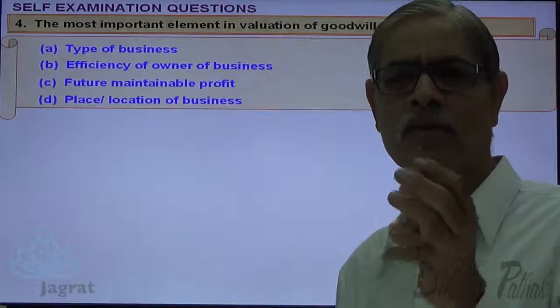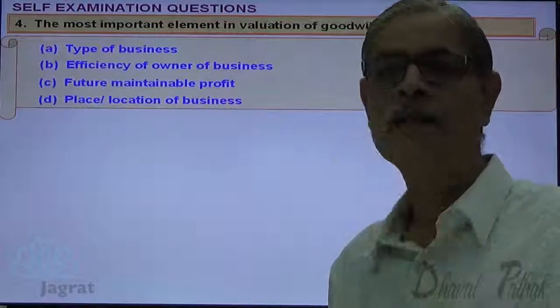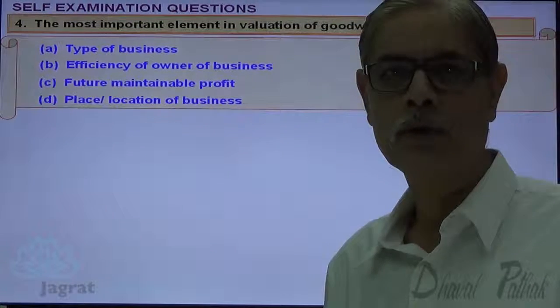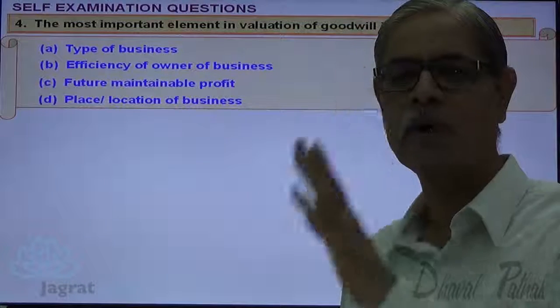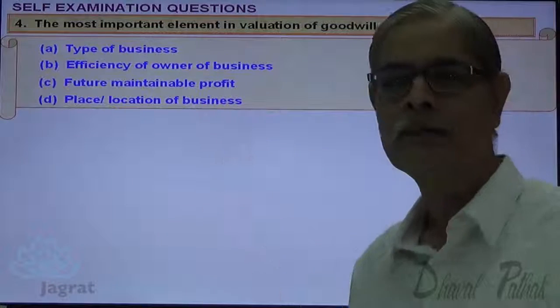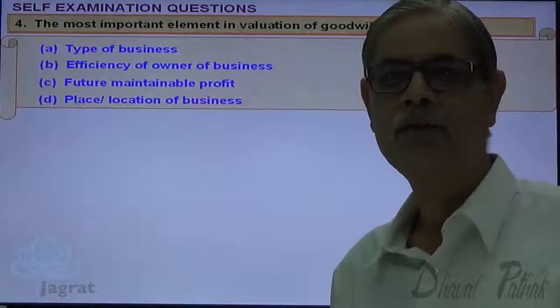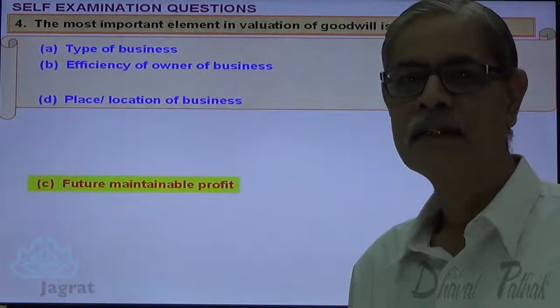There is also one more thing that you should understand, that for how many years this future maintainable profit is going to be maintained or is going to last in future. On the basis of that you can decide the number of years of purchase. So future maintainable profit is the most important element for the purpose of valuation of goodwill. C is the correct option.